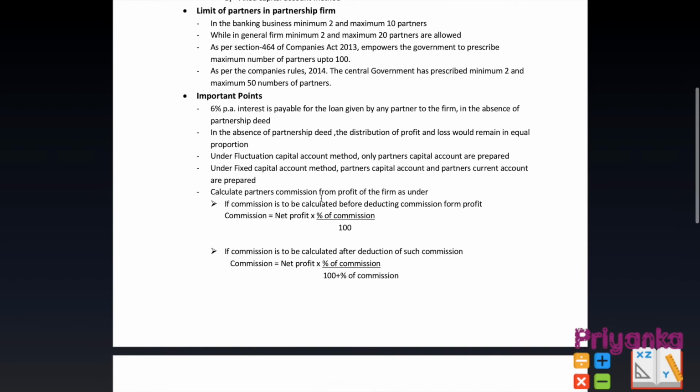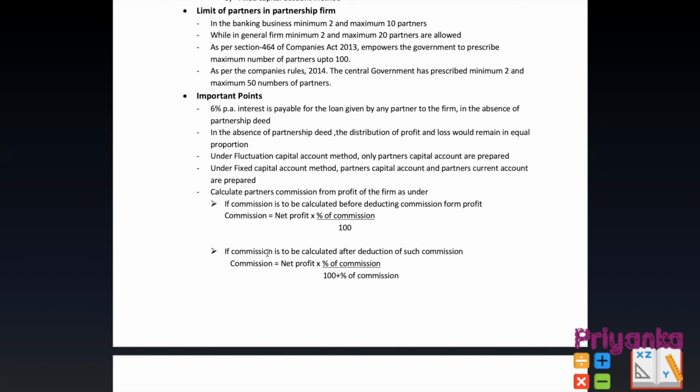Calculate partner's commission from profit of the firm as under. Now if commission is to be calculated before deducting commission from profit, the formula will be net profit, which will be given in the question, multiplied by the percentage of commission, which is also available in the question, divided by 100.